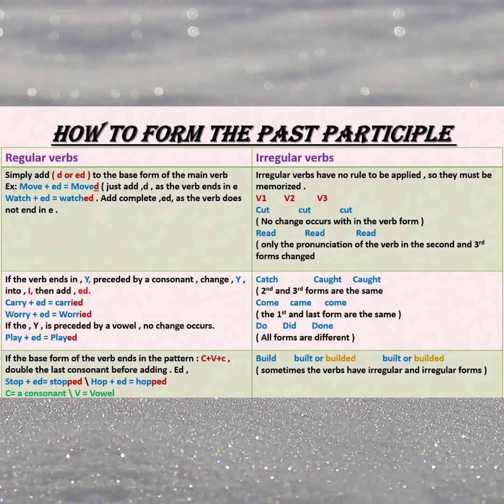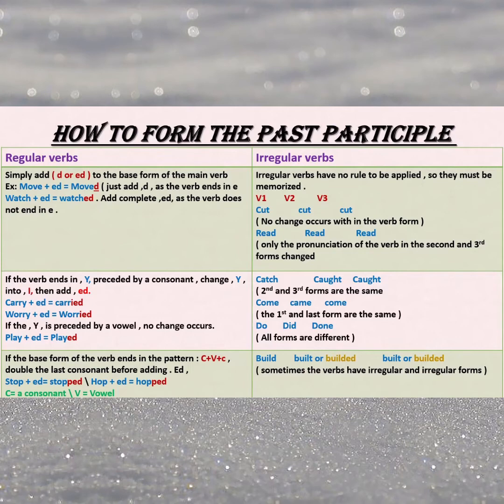What about the irregular verbs? The second type of verbs in English. Here we can say that we don't have a specific rule to be applied. Rather, we memorize these verbs, but fortunately, as I said before, the number here is not very large.